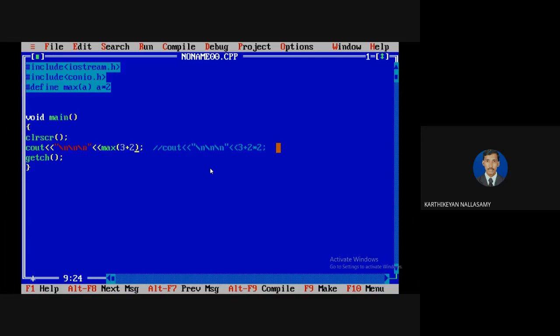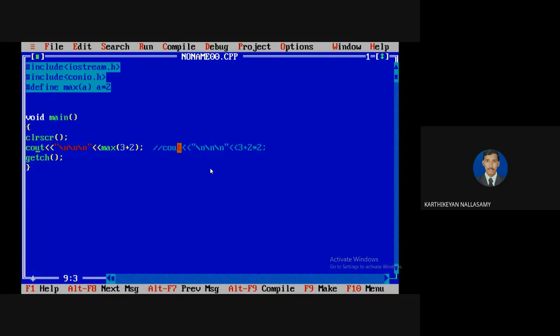For a macro definition, if you are passing any expression as an input, that expression will be considered as the name. For a formal parameter, the expression evaluation won't take place. Only the replacement will take place by the macro processor. So this macro processor is a replacement during compilation. At the end of the compilation, this is the equivalent line, so the macro statement will be replaced by the corresponding action.